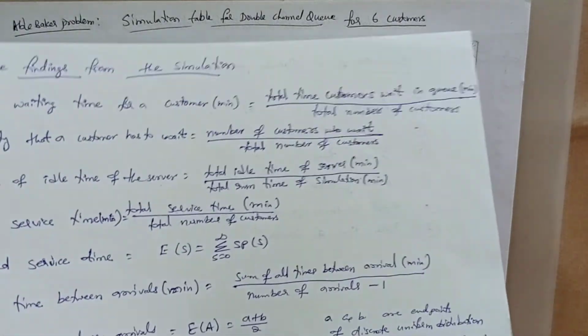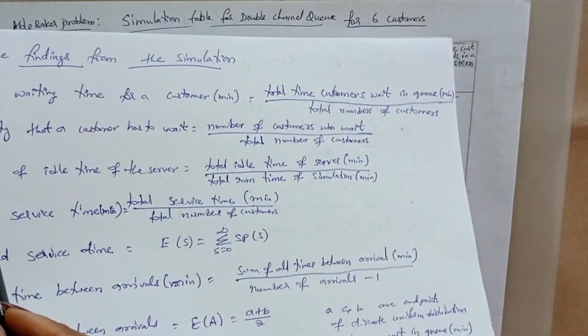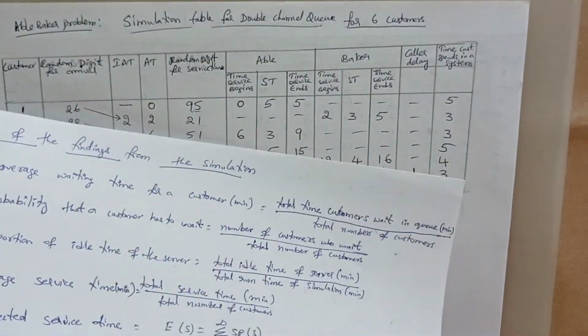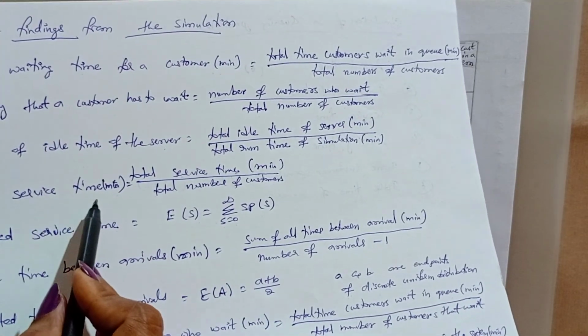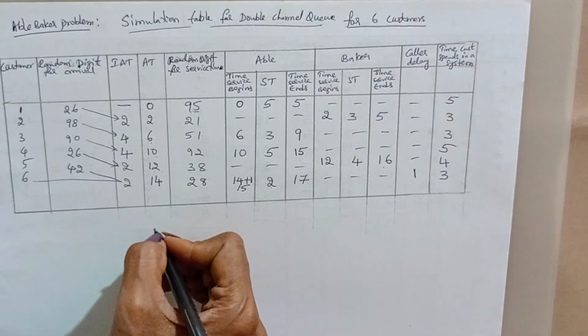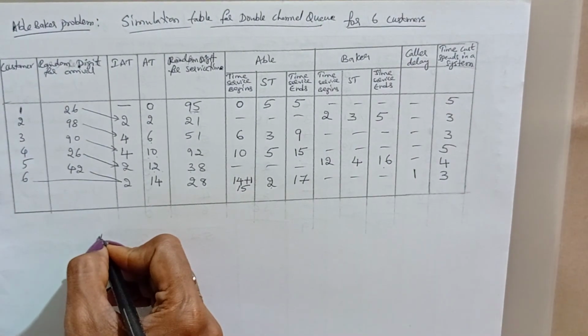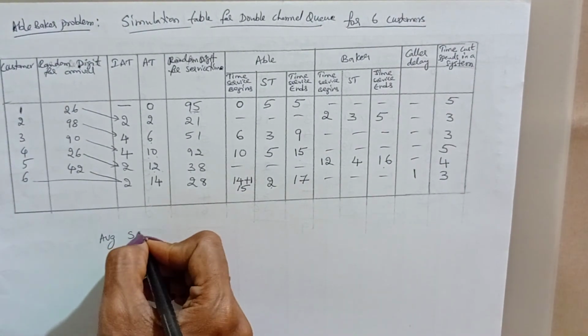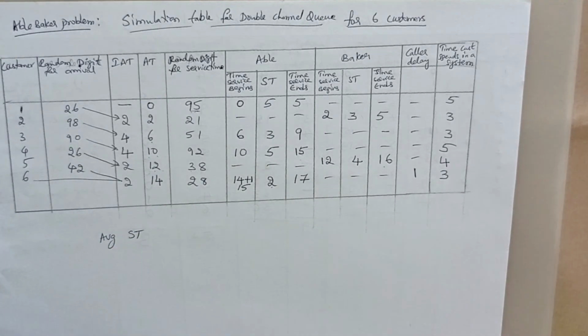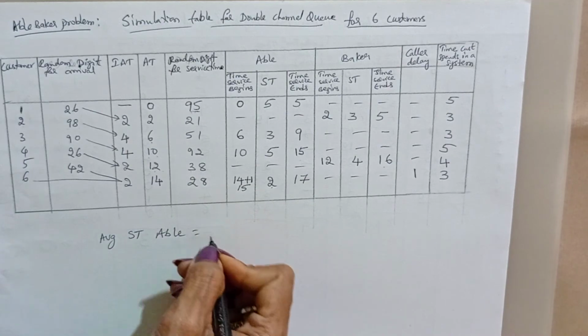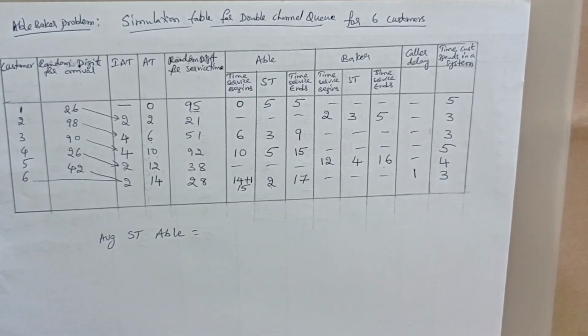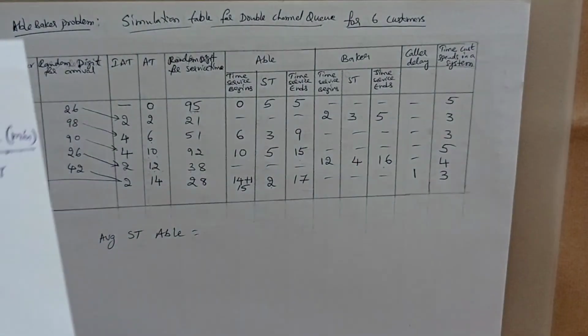So when you calculate average service time, you need to mention Abel. That is the average service time for Abel. The formula is total service time divided by total number of customers.